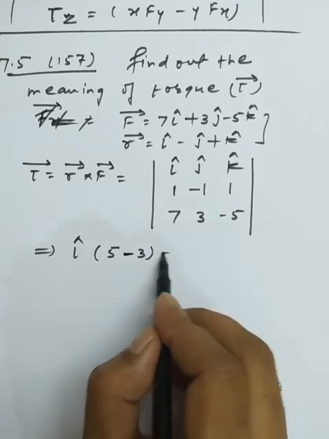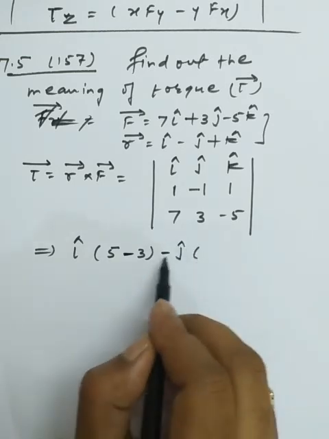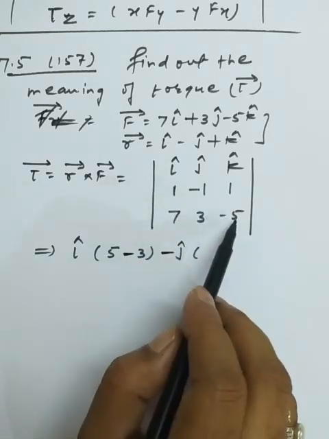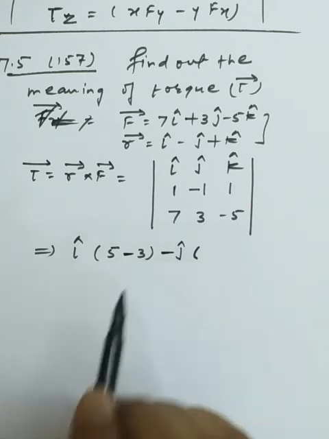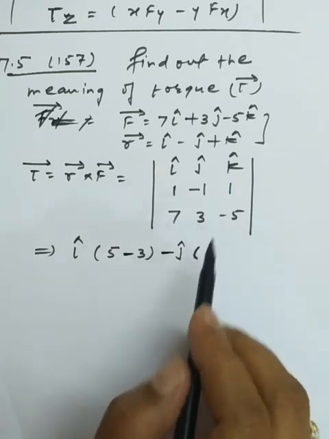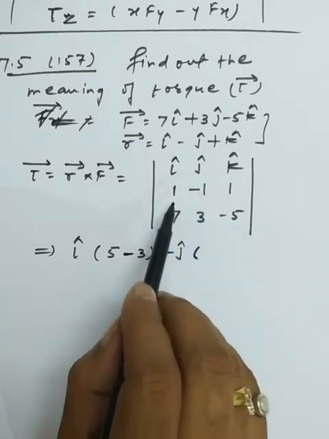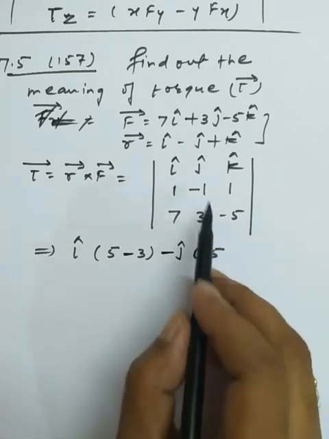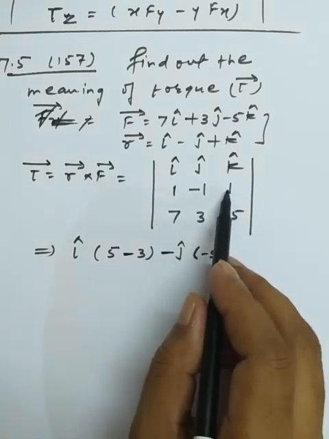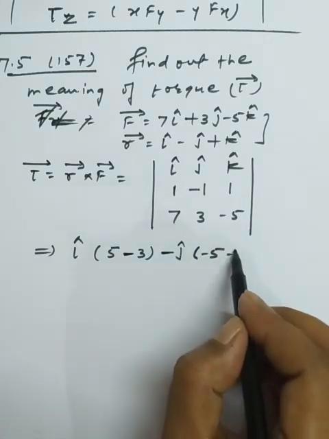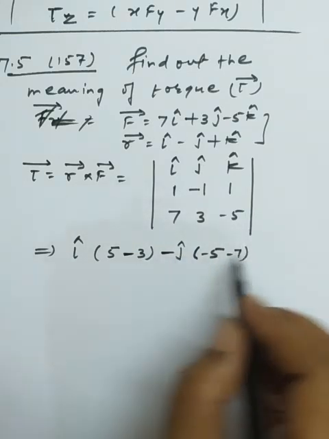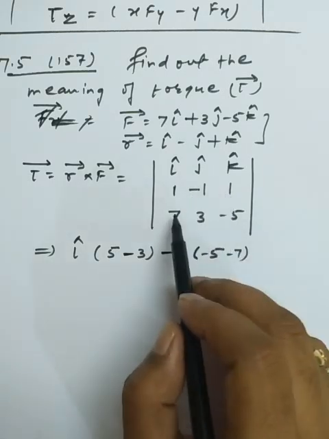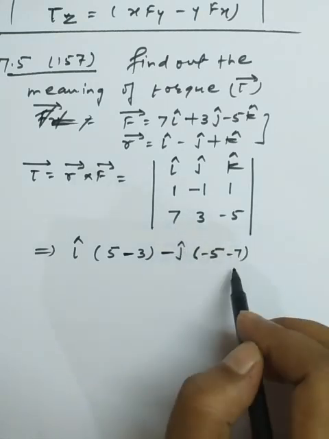Then I start with the j component, and I always apply the minus sign for j, because I am not changing the order of the multiplication. Once you learn the determinant properly, there are many methods to solve it; this is one method. So I multiply 1 with minus 5 and get minus 5. Then I multiply 1 with 7, so I get minus 7.